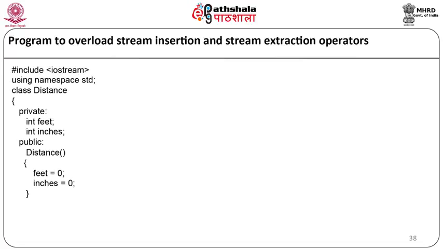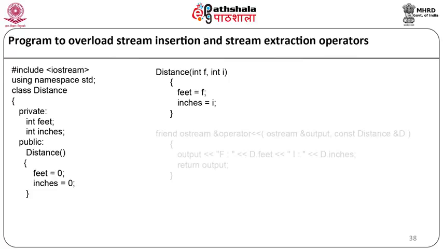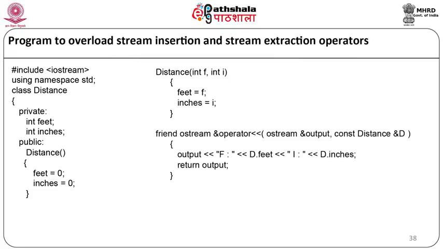#include <iostream>, using namespace std; class Distance. In private we are going to define two data members as integer feet, integer inches. In public section, one default constructor Distance, feet equal to 0, inches equal to 0, and a parameterized constructor Distance(int f, int i), feet is equal to f, inches is equal to i. Now we are going to overload the operator as friend ostream& operator<<, which is now the insertion operator, (ostream& output, const Distance& d).